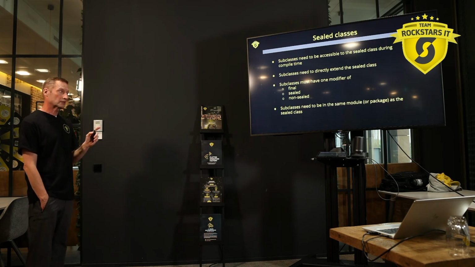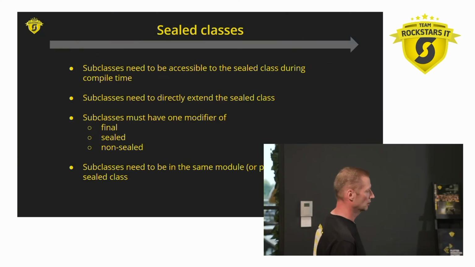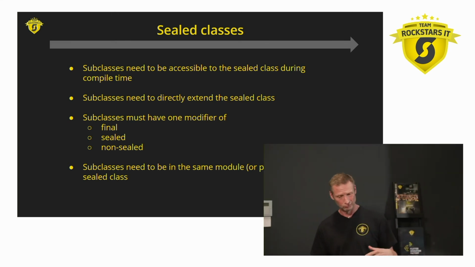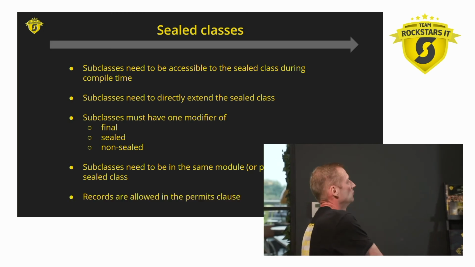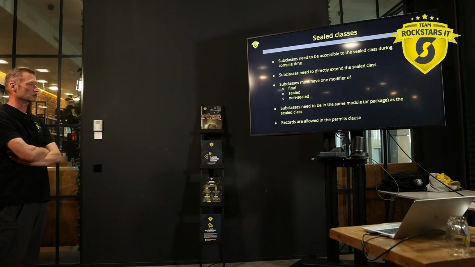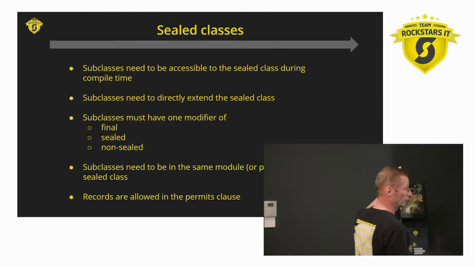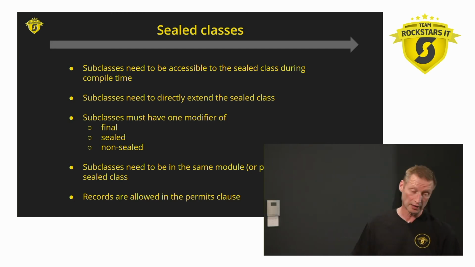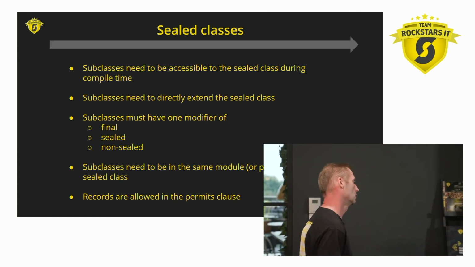One more important thing is that the subclasses need to be in the same module, or if we're not using modules yet, in the same package as the sealed class. No sub-packages, nothing like that, it has to be in the same package. And records are allowed in the permits clause. So basically we can't say we have a public sealed record. We can't say that, but we can say in the permits clause of a sealed class you can actually name records, which is really, really nice.